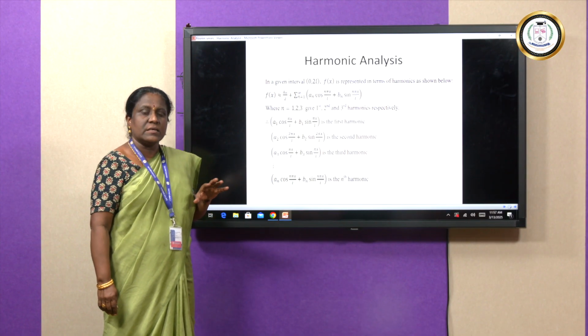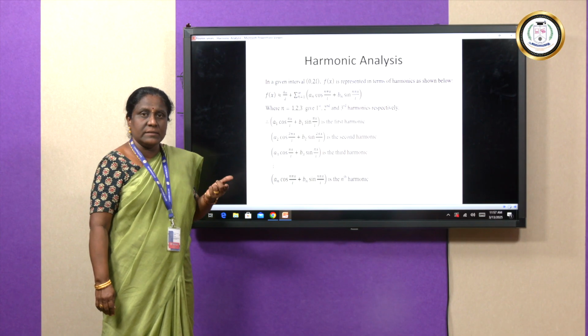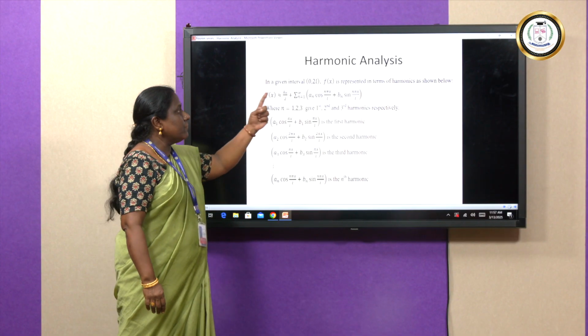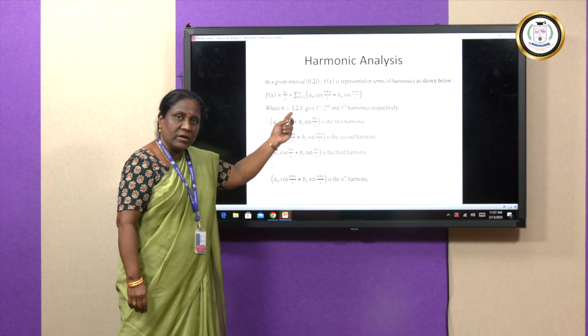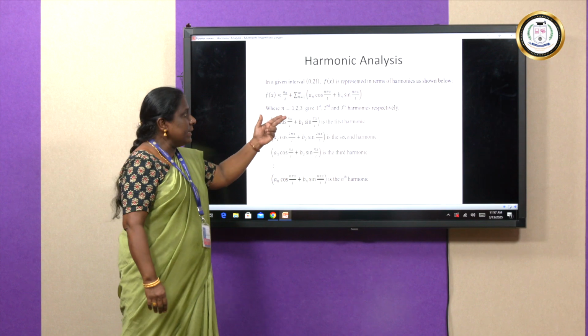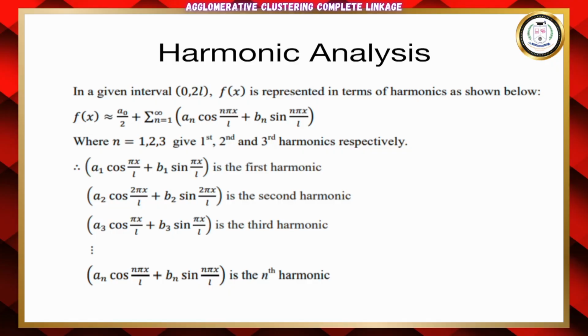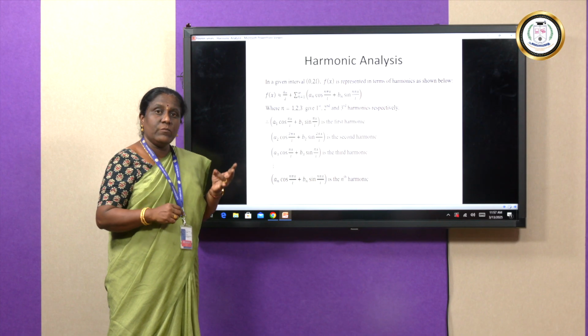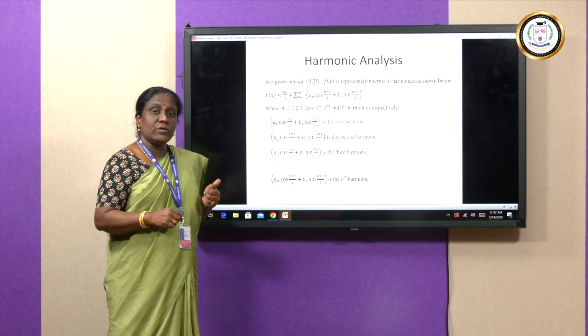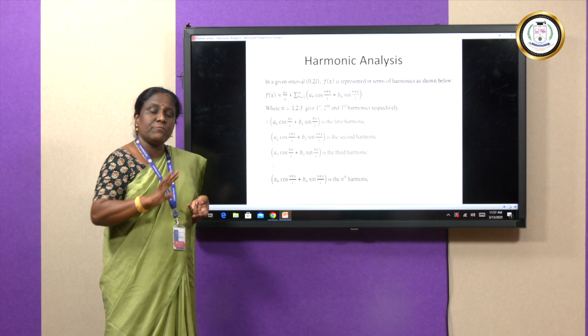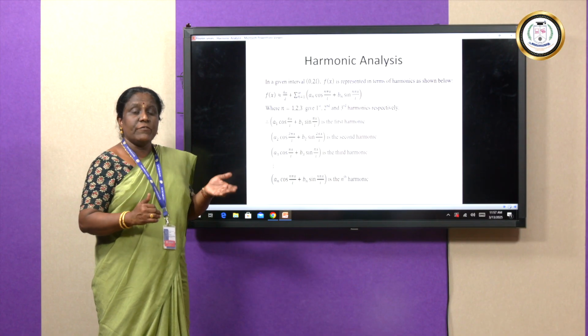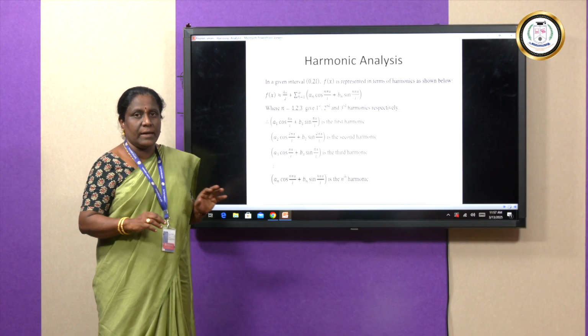In that case, what we need to expand is a function whenever given, the first constant term a0 by 2, plus if it is up to 2 harmonics, then n takes a value 1 as well as n takes a value 2. That is, I need to find the constants a0, when n is equal to 1, a1, b1, then n equal to 2, a2, b2. So, these are the 5 constants we need to evaluate if a problem comes under up to 2 harmonics.